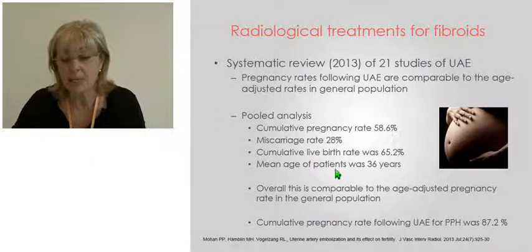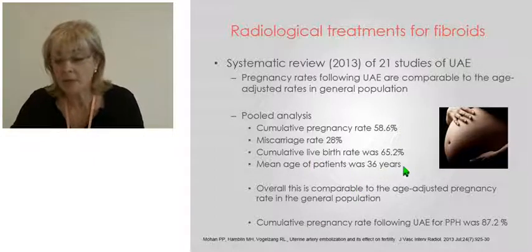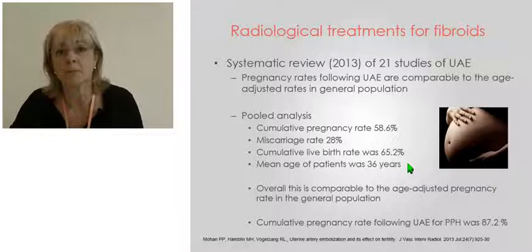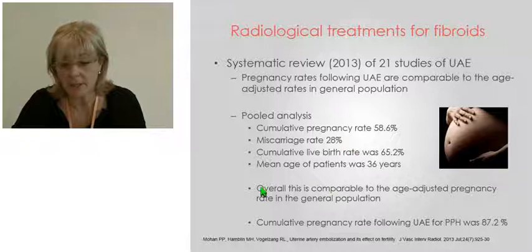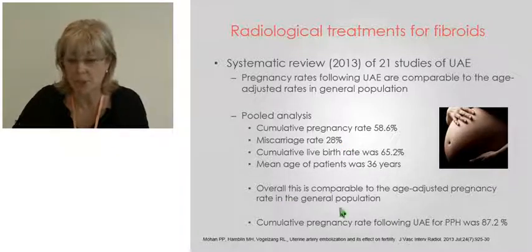The mean age of these women was 36 years. And we know that many women presenting with symptomatic fibroids are in their late 30s and early 40s, so their pregnancy rate is not as great as in the younger population. And they had a miscarriage rate of 28%. And again, we know that fibroids are associated with an increased miscarriage rate. But their conclusion was that this was comparable to the age-adjusted population.